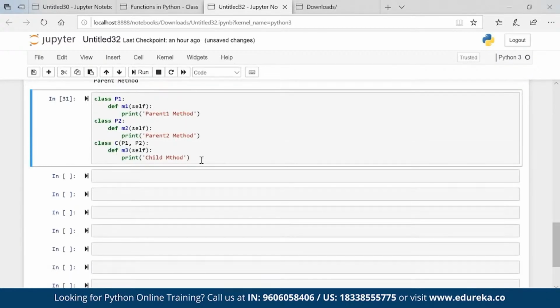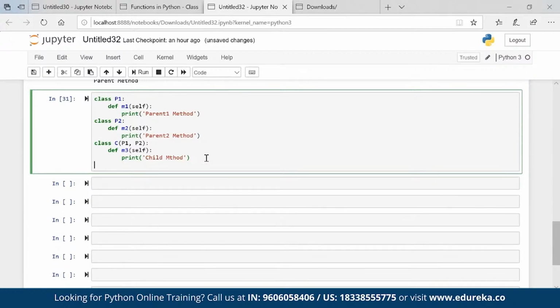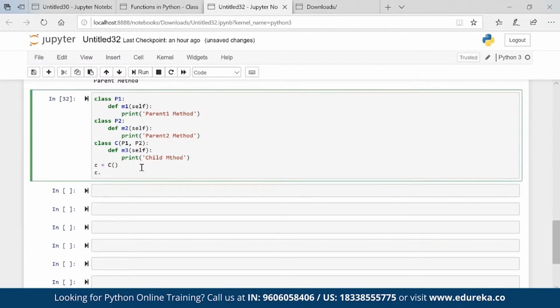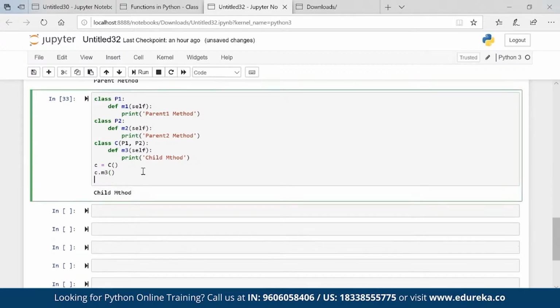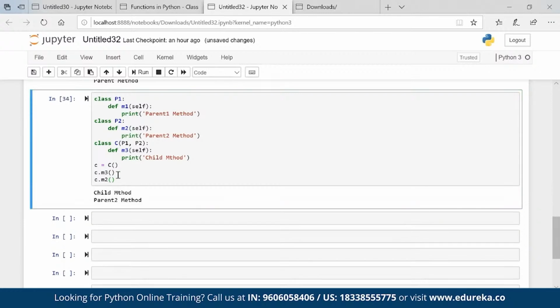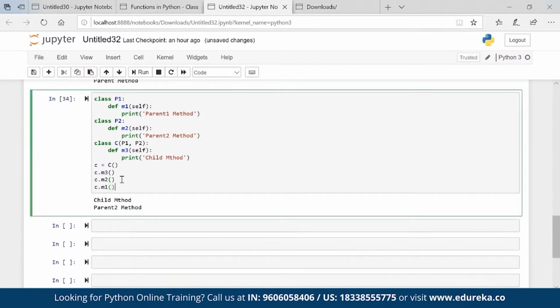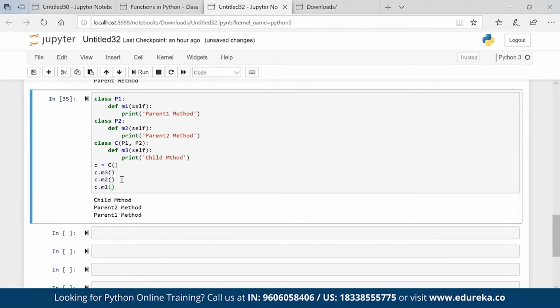Okay. Now what will we have? C should have a property of its own, M3. C should also have the property M2, which is coming from parent 2, and a property coming from parent 1 as well. So if I go ahead and create an object C, and call C dot M3, it looks fine. C dot M2 looks fine as well. C dot M1 looks fine as well.